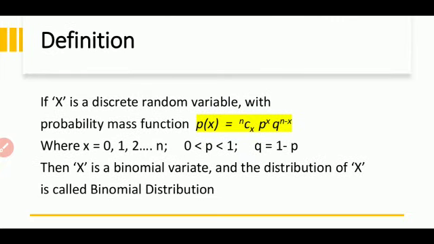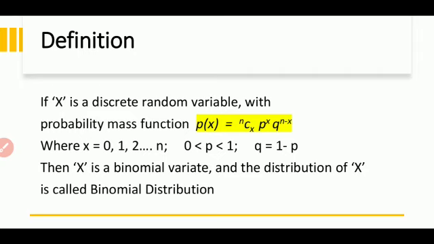Let us see the definition. If x is a discrete random variable with probability mass function p of x is equal to nCx, p to the power of x, q to the power of n minus x, where x takes the value 0, 1, 2, so on till n, and the value of p lies between 0 and 1, and the value of q will be 1 minus p,